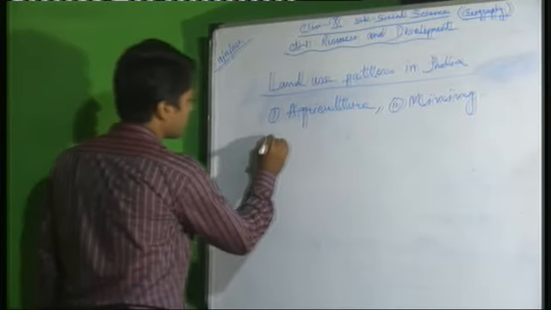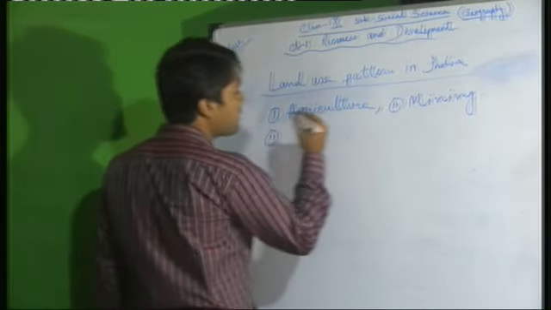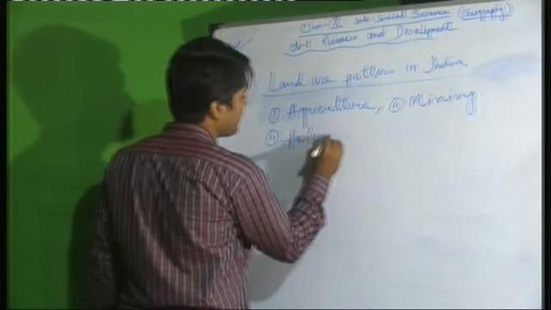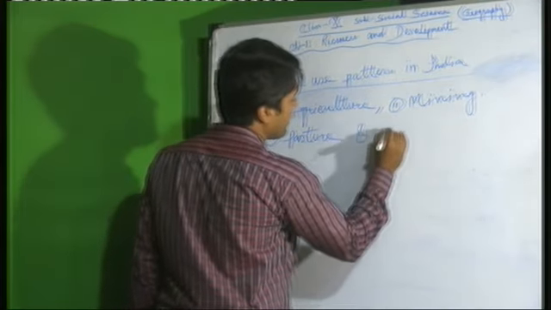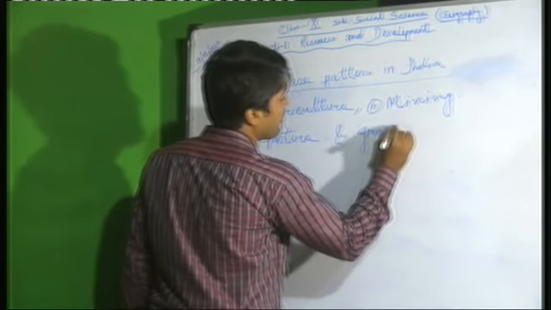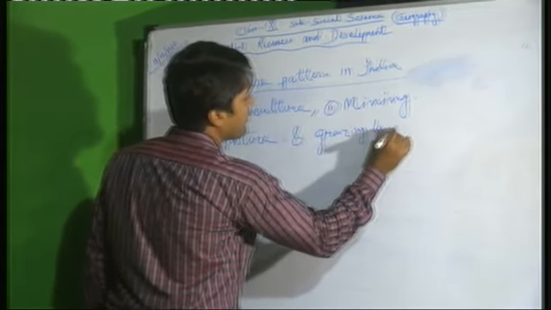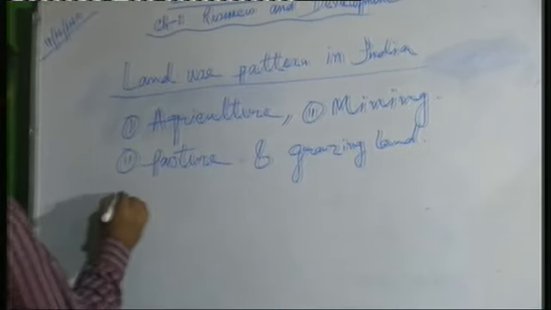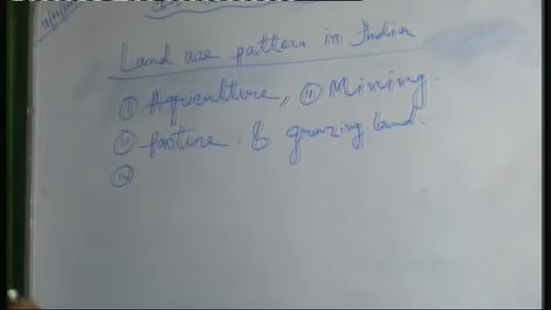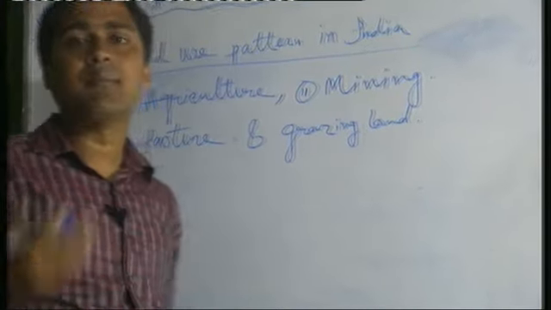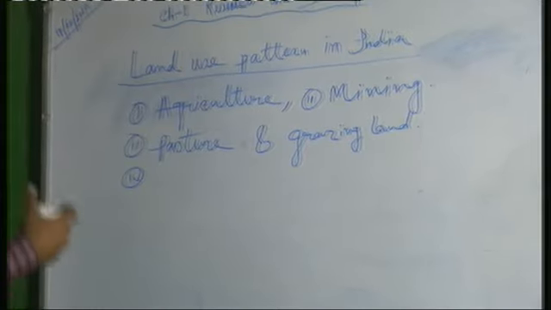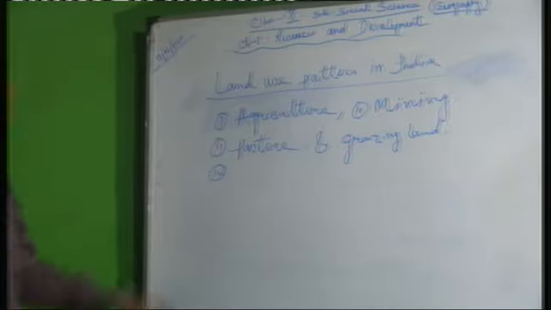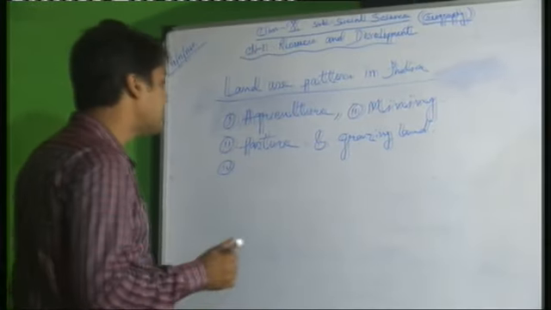Now, in some parts you will see pasture or grazing land. Pasture or grazing land means you have seen some people rear their domestic animals in those areas. So this land is used as pasture or grazing land.